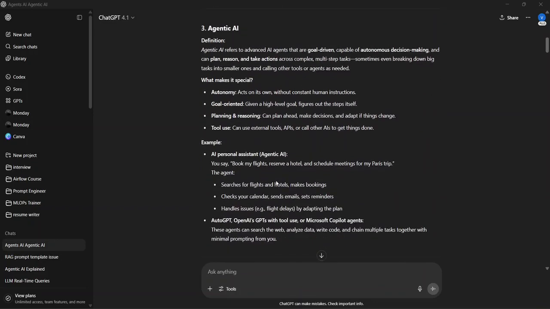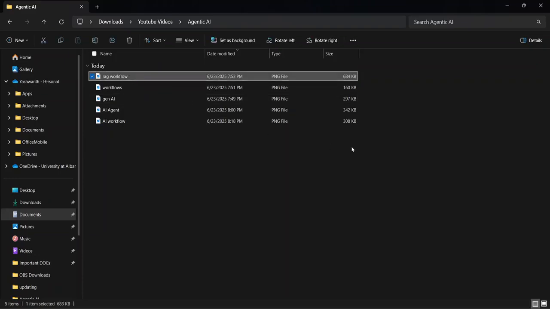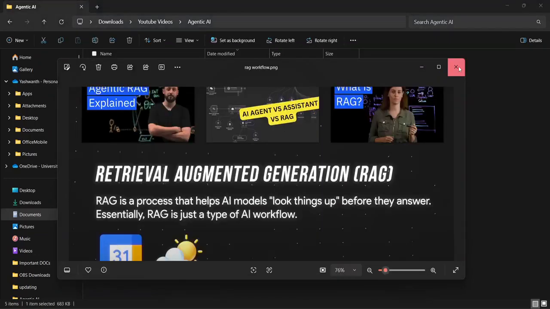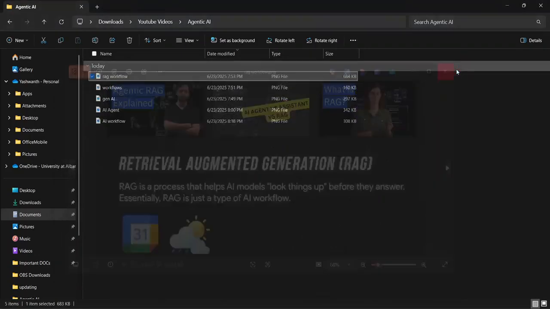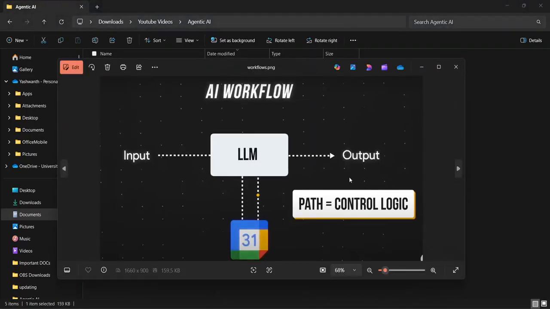So what is an agentic AI? Before going there, let's see what is a workflow, what is an agentic workflow, and what is a RAG workflow. So basically, let's see about the workflow. What is a workflow?